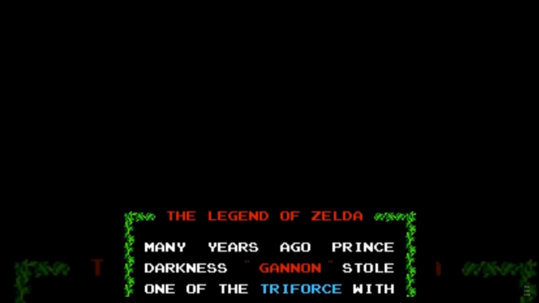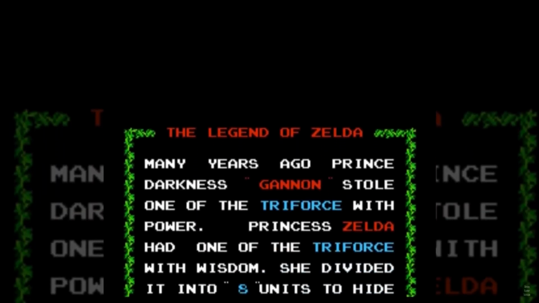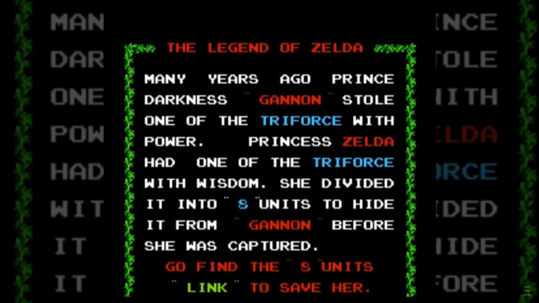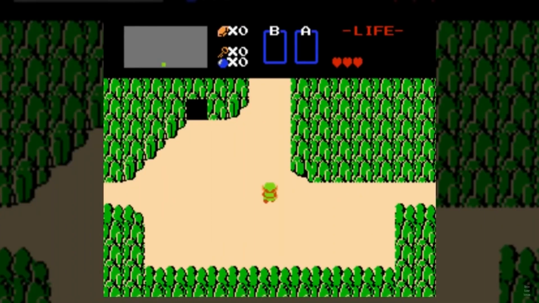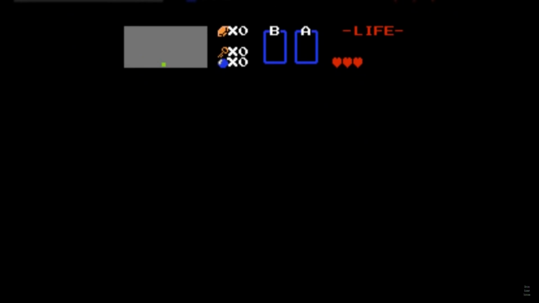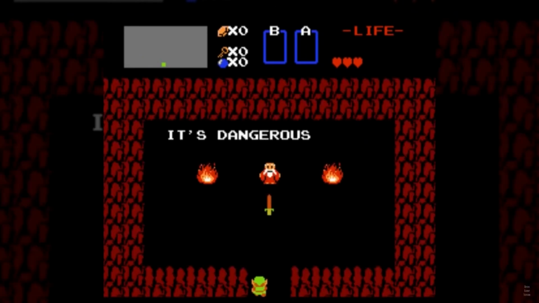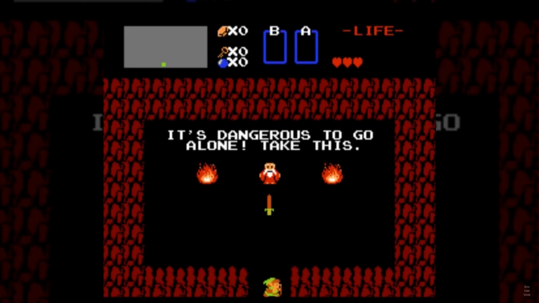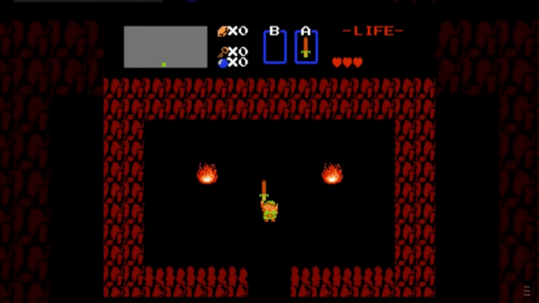The original story is about three significant figures. The player controls the green tunic-donned hero by the name of Link, whose objective is to collect 8 different pieces of the legendary Triforce, in order to use it to rescue the Kingdom of Hyrule's princess and the goddess Hylia's reincarnation, Zelda, from the antagonist, the Demon King Ganondorf.